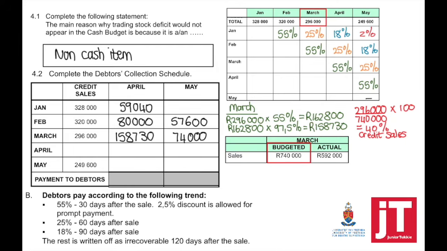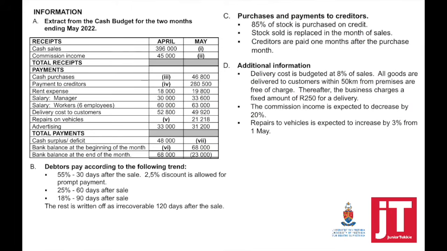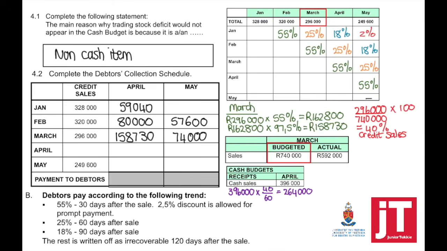All I need is the credit sales percentage. Because once I've got the percentage, 40%, then I can use now the cash budget, cash sales for April to find out what is the credit sales. We want to calculate 40, which is equal to the credit sales, divided by 60, and that equals 264,000.